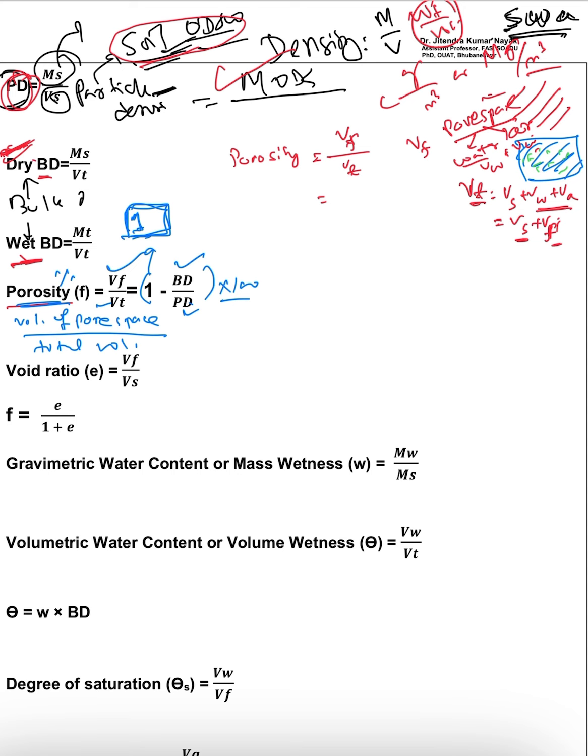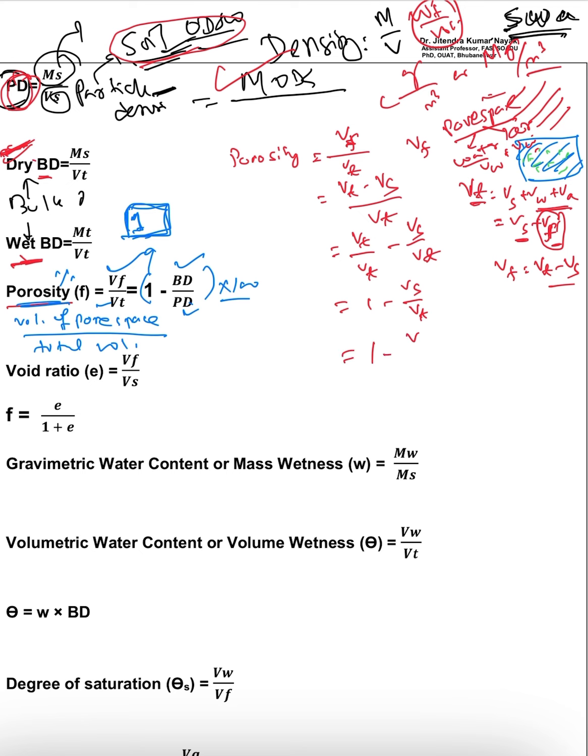That means the volume of pore space will be the total volume minus the volume of solid, divided by the total volume. Separating this individually, it will be Vt by Vt minus Vs by Vt, so it is 1 minus Vs by Vt.